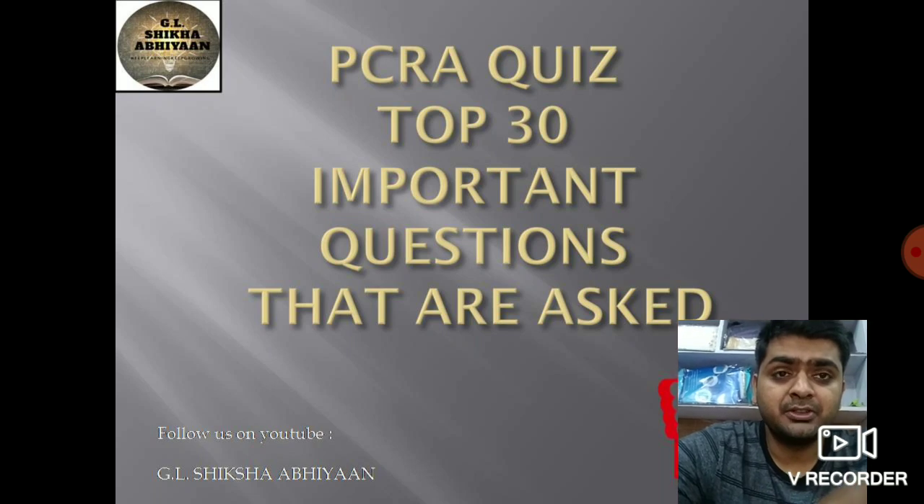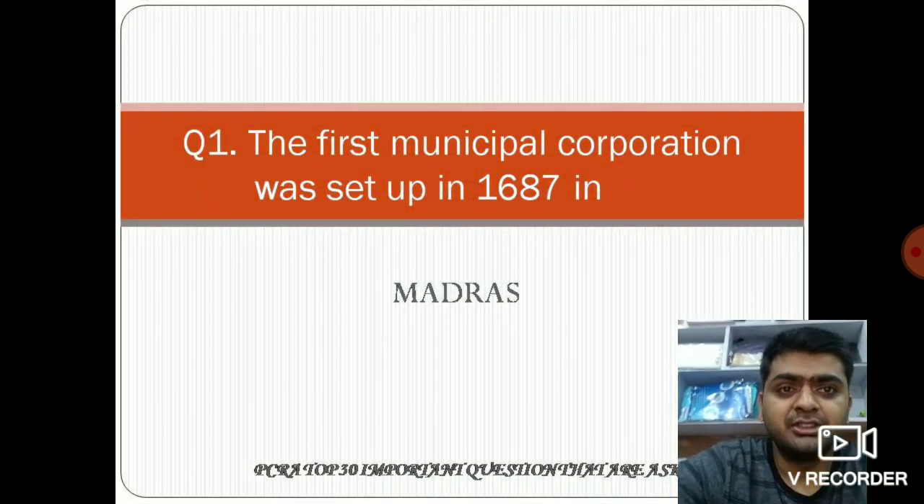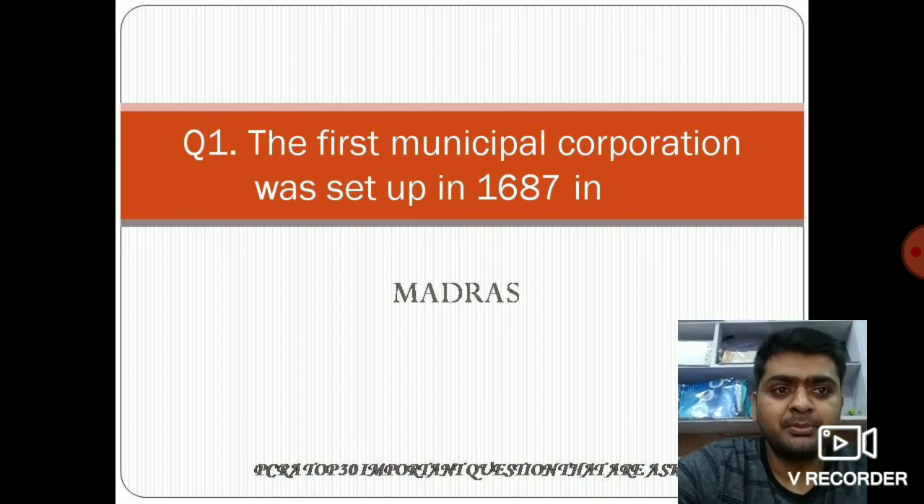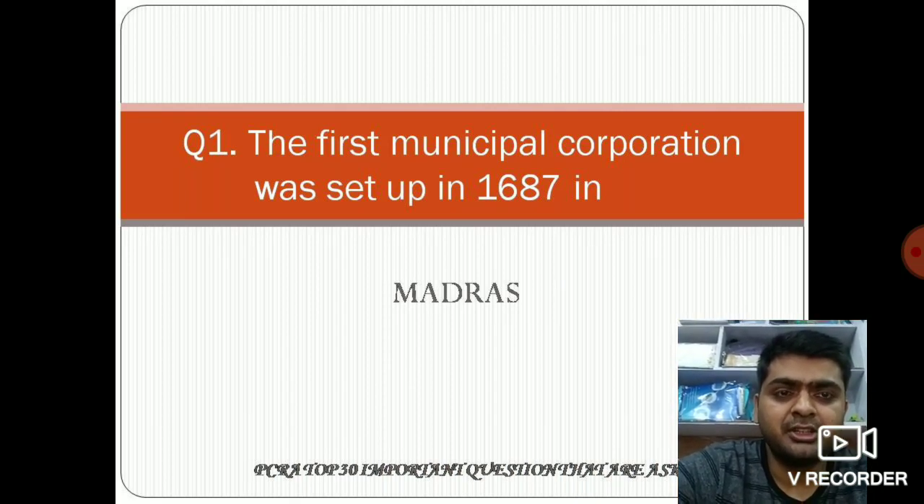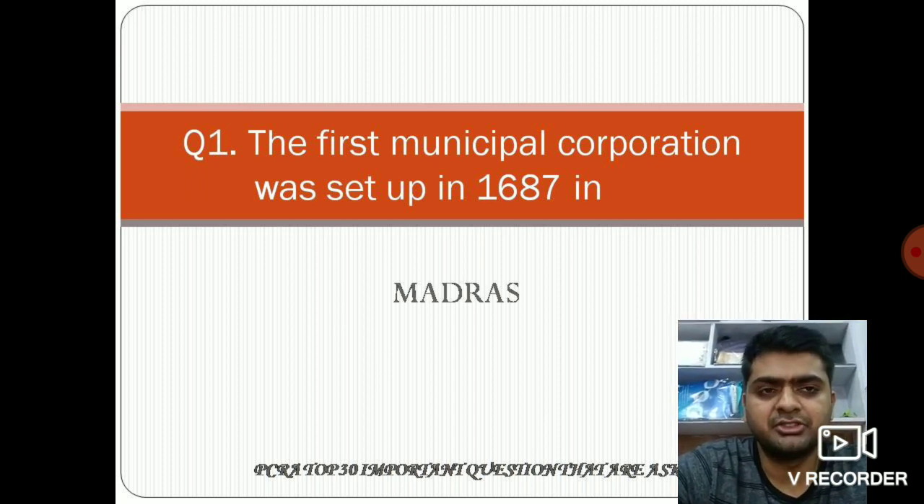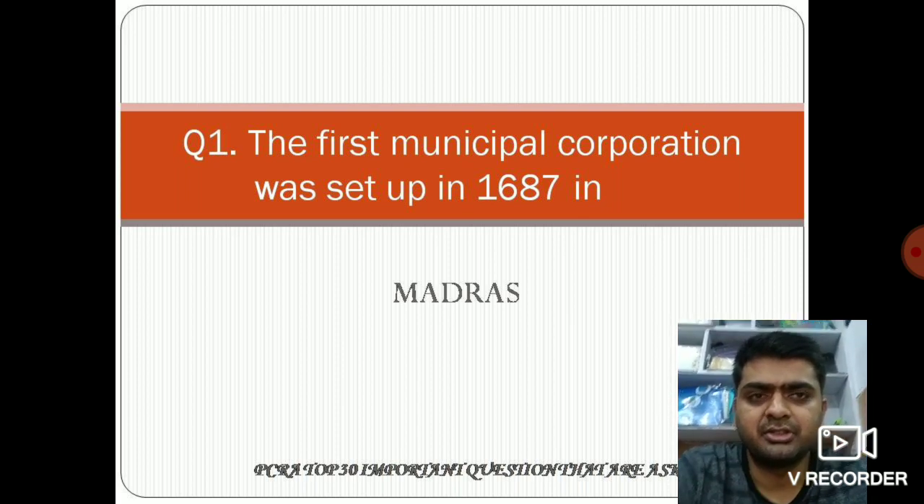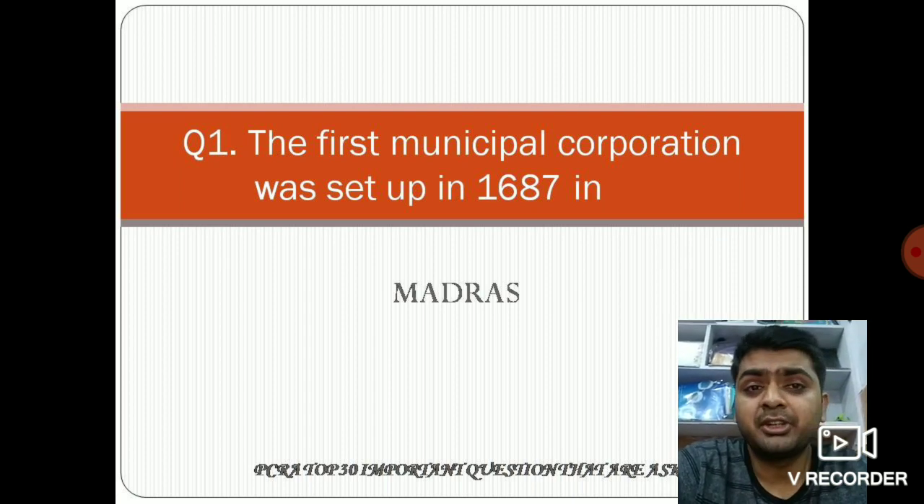The first important question that is asked in PCRA is: the first municipal corporation was set up in 1687 in? कहाँ पे सेटअप हुआ है फर्स्ट म्यूनिसिपल कॉर्पोरेशन 1687 में और इसका आंसर है मद्रास. So write down in your notebooks. So the first important question is: the municipal corporation was set up in Madras. Now let's move to the second question.